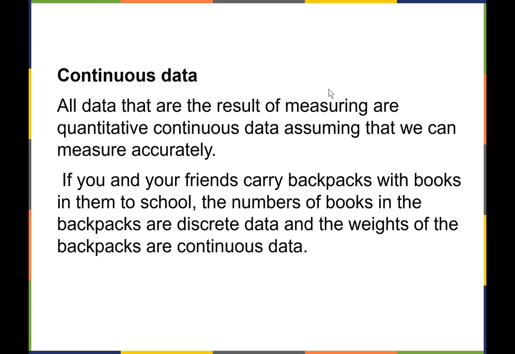And continuous data assumes that we can measure really accurately. So for example, let's say we measure how much everyone's backpack weighs with books in them. Well, if we could measure to any level of accuracy, we could say that the weights are continuous because you could have any value. You could have 5 pounds, 2.657 ounces. You could have 10 pounds, you could have 7.3 pounds, right? There's any value in there that could be possible. So we think of that as continuous data.